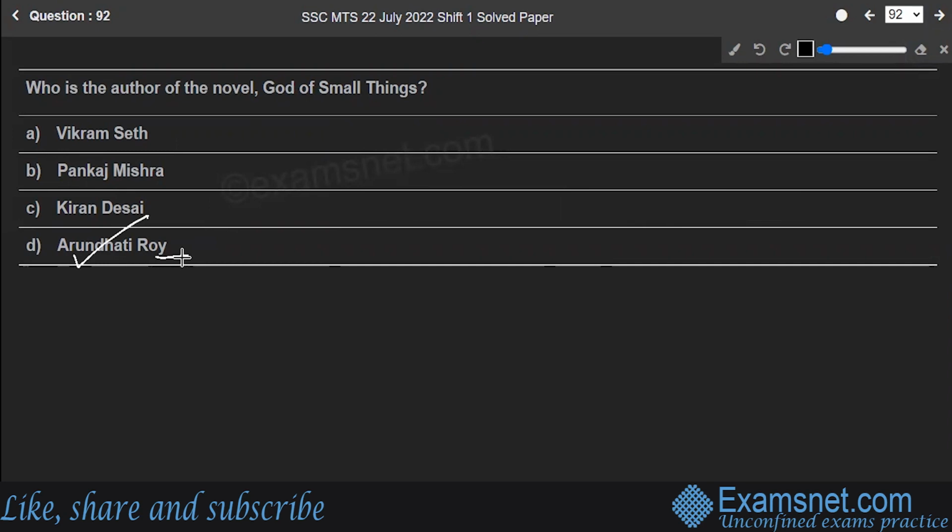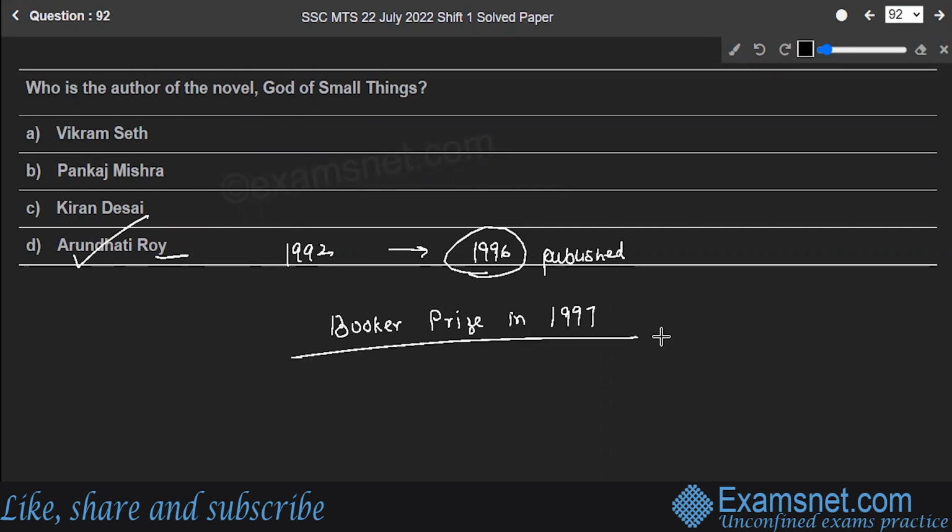The novel explores how small, seemingly insignificant things shape people's behavior and lives. The novel also explores the lingering effects of casteism in India. She began writing the manuscript in 1992, and the book was published in 1996. The Booker Prize was given to the book in 1997. So option D is the correct answer to the question. Next is question number 93.